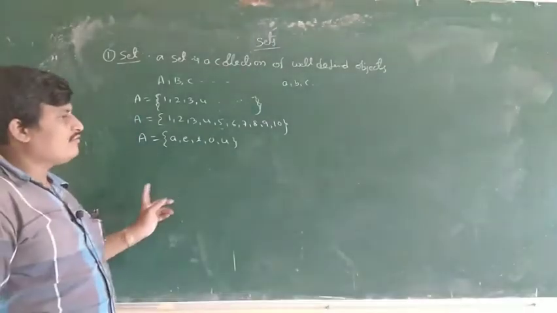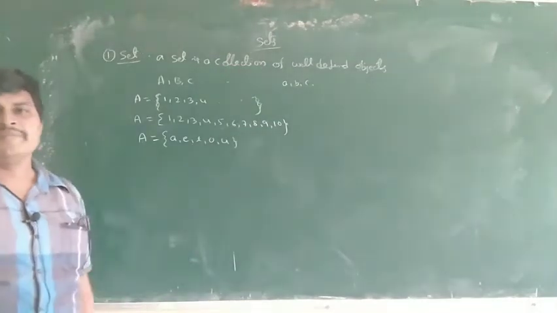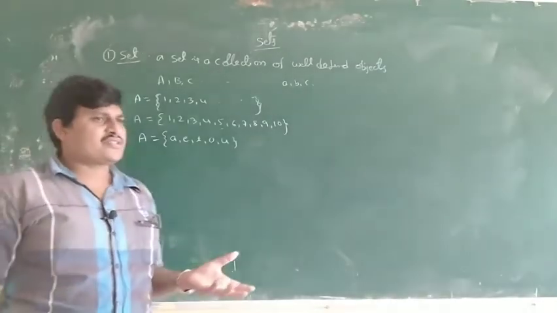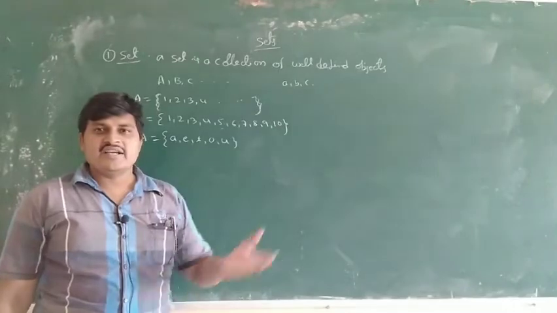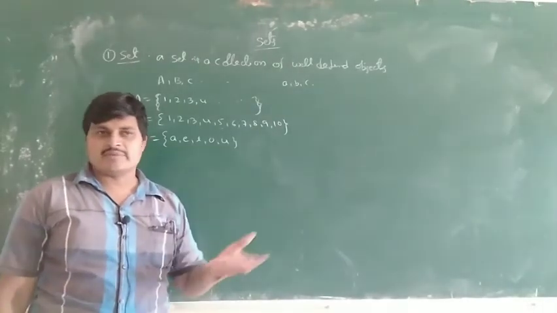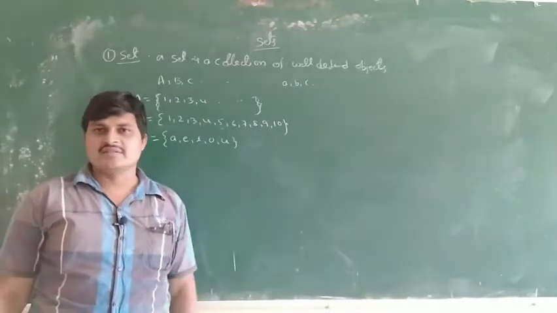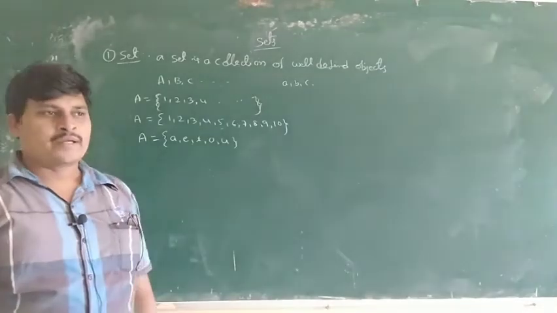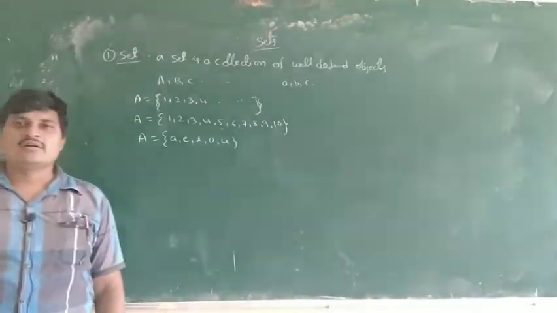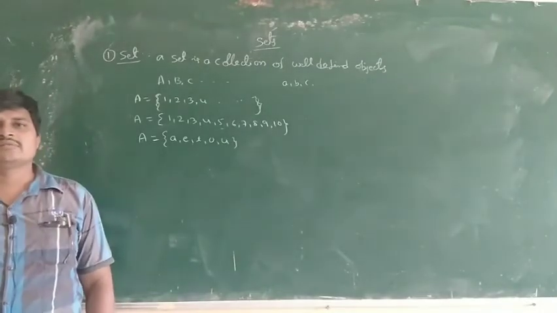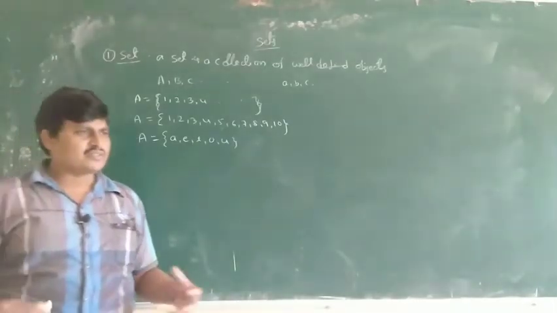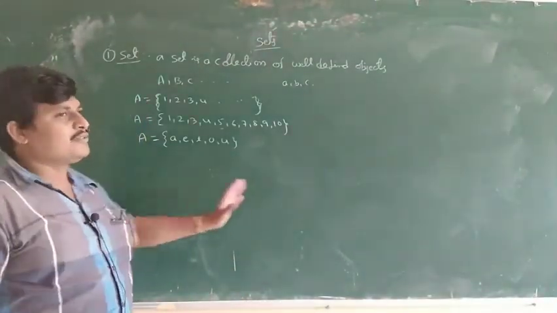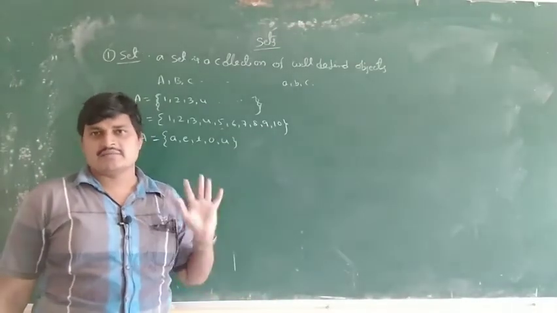Another: write 5 dangerous animals in the world. 5 dangerous animals is not a set because, for example, some members say lion is a dangerous animal, some say tiger is a dangerous animal, next python is a dangerous animal, some say fox is a dangerous animal. These are different types of thinking. So this type of collection is not a set.